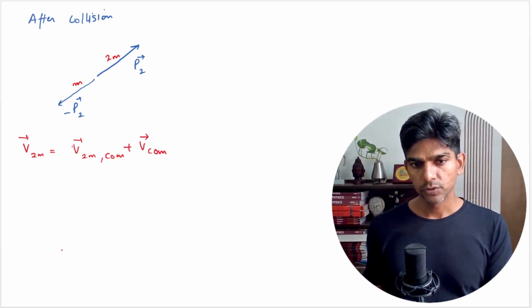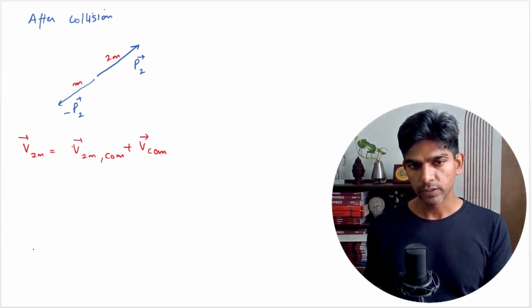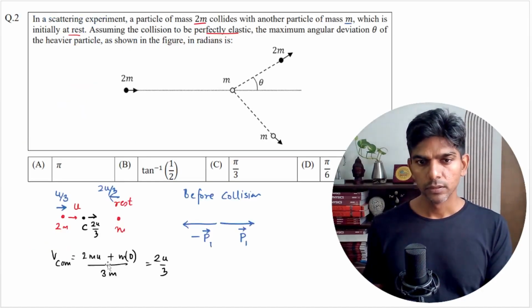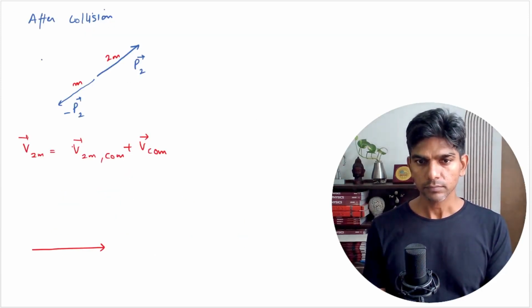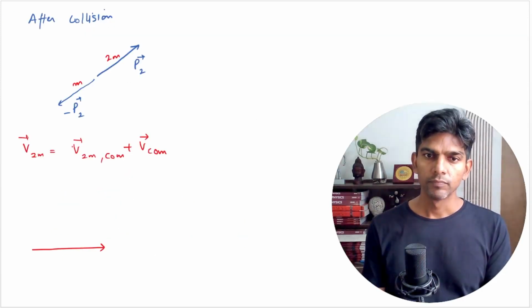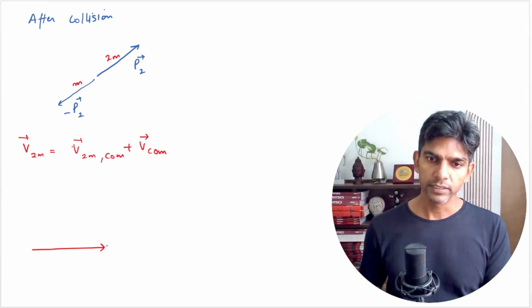So if I show the velocity of center of mass, this will be the velocity of center of mass, which is nothing but 2u by 3, and this is, let us say, the new momentum of 2m in this direction.